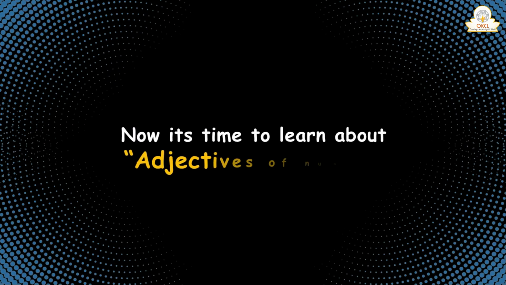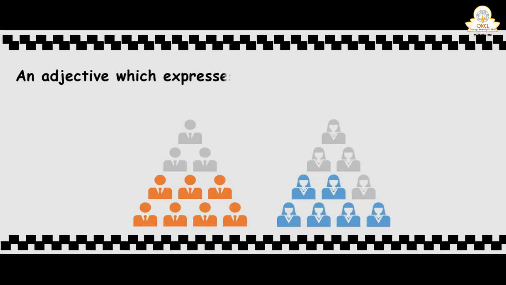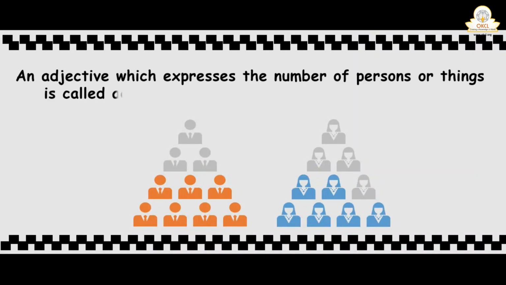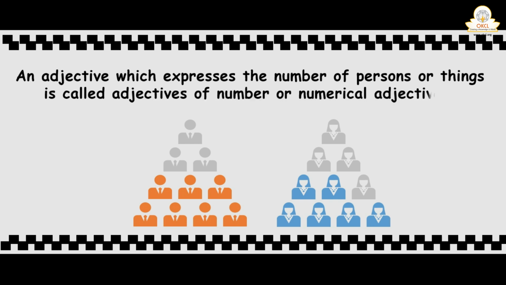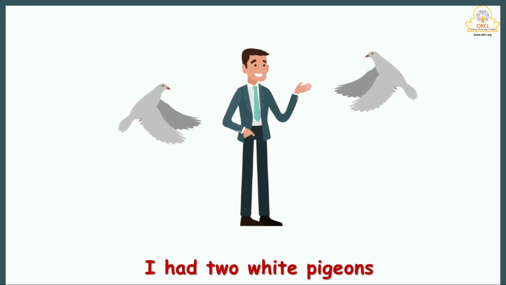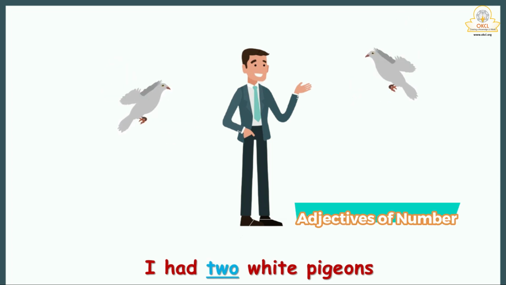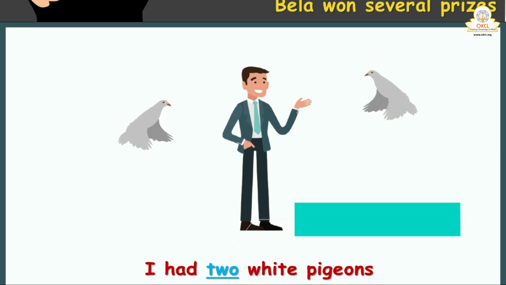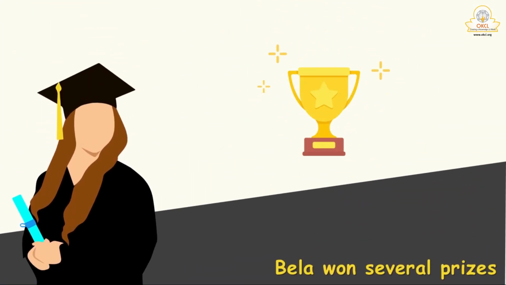Now it's time to learn about the adjectives of number. An adjective which expresses the number of persons or things is called an adjective of number or numerical adjective. Suppose we say I had 2 white patients. So here 2 refers to what? It refers to the adjective of number. The second sentence, suppose I say Bella won several prizes. So here several refers to the adjective of number again.